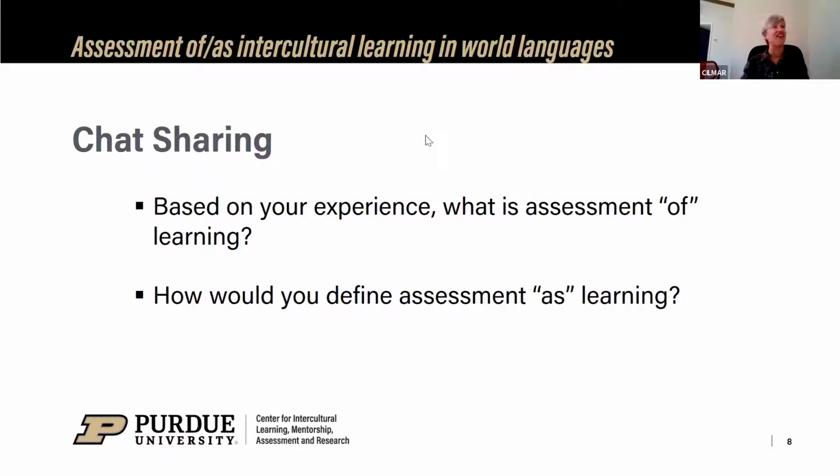Are we getting anything in there? Not yet, not yet. Okay, assessment as learning is task-based. Assessment of learning is more summative assessment.